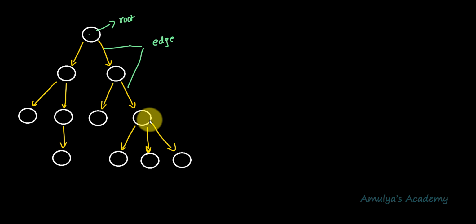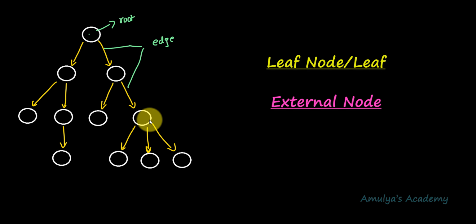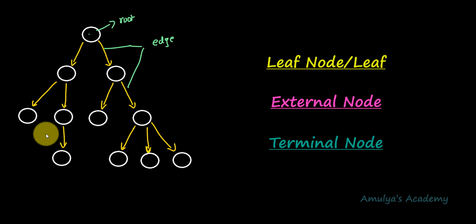And the next term is leaf node, or leaf. The node which does not have a child is called a leaf node, or it is also called an external node. An external node is also a node with no child. So if a node doesn't contain a child, then that node is called a leaf node or external node. Also it is called a terminal node. Here in the example, these nodes are called leaf nodes or external nodes.